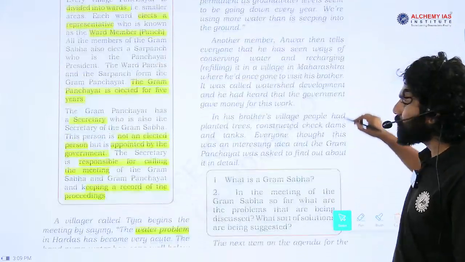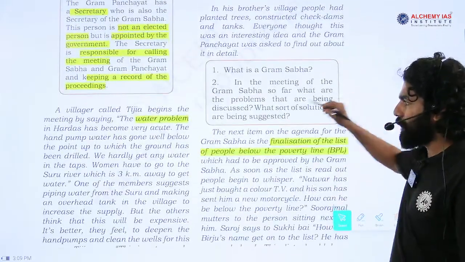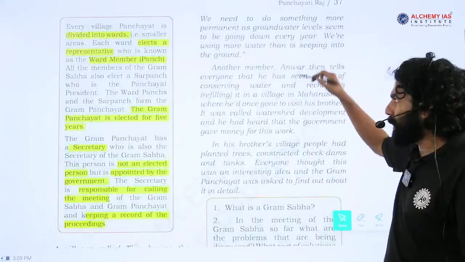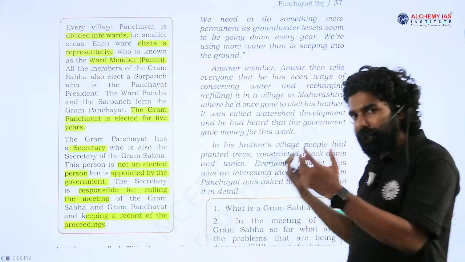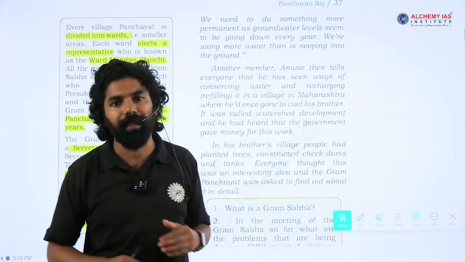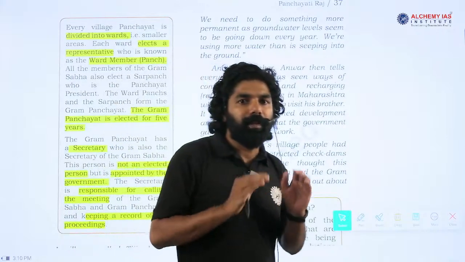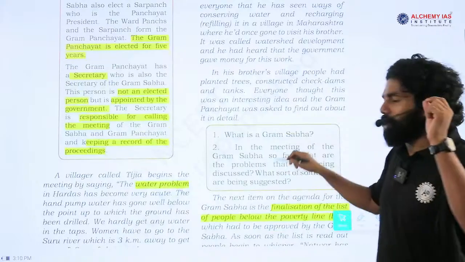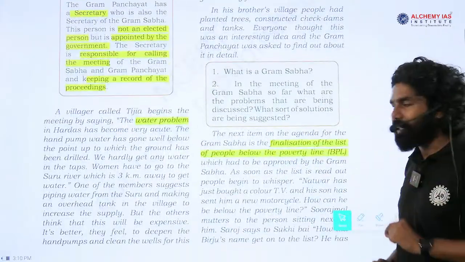Now we will continue. In the following paragraph, it is explaining the discussion happening at the Ardas village which was mentioned in the previous paragraph. It is one of the village Panchayats in the Chhattisgarh region of India. So it is just an example. You can also go through it whenever you go through this NCERT chapter.